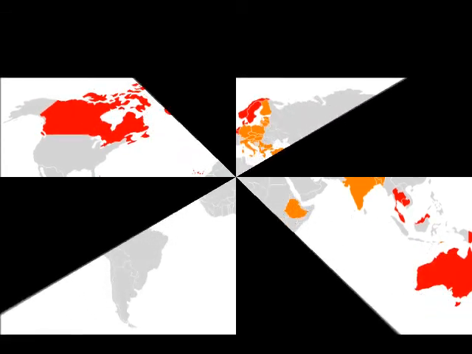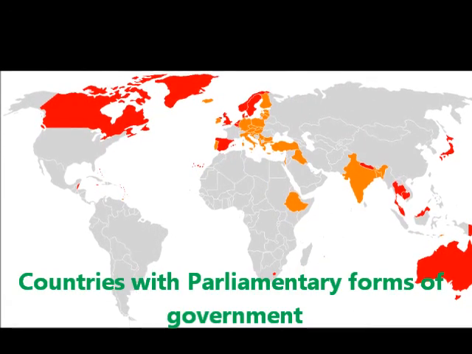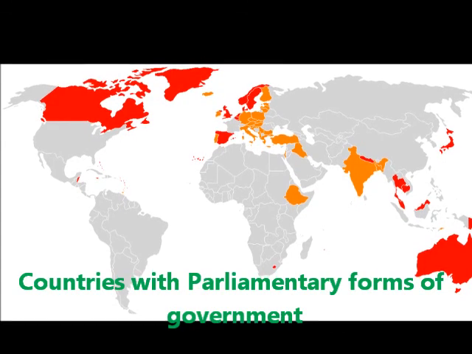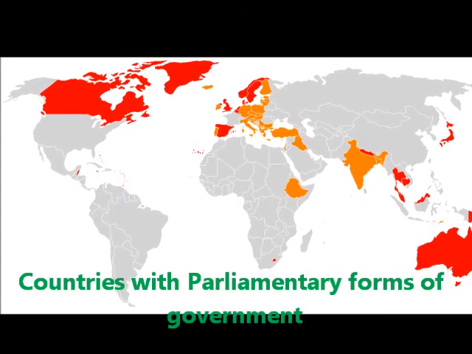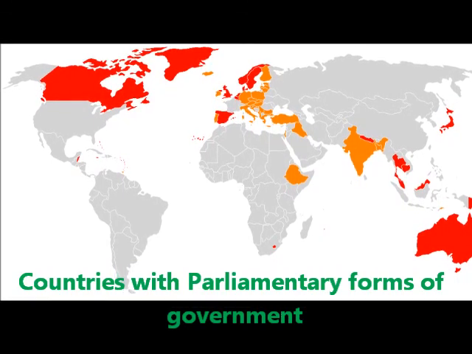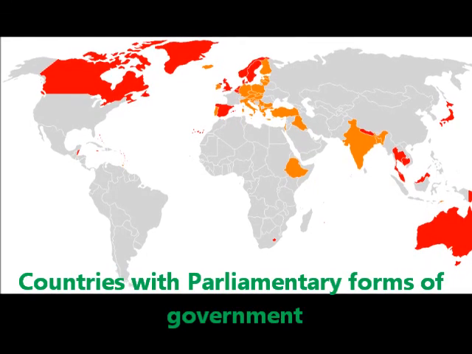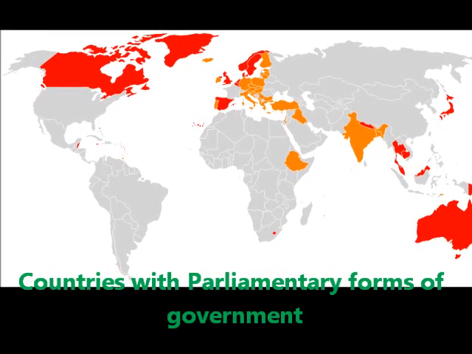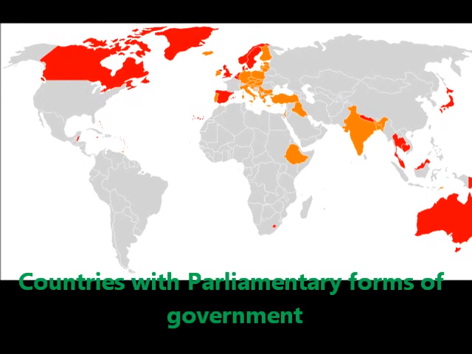The next form of government is a parliamentary form of government. And in a parliamentary, the executive branch is chosen by and responsible to the legislative branch. So the executive branch in the parliament would be the prime minister, who is chosen by the parliament and has to answer to the parliament. So it's not equal, it's not independent. They work very closely together. In fact, the parliament can at any time, not just an election, decide that the prime minister is not doing his job and get rid of him. So that is something that's very, very different than the presidential form. A great example would be Great Britain.